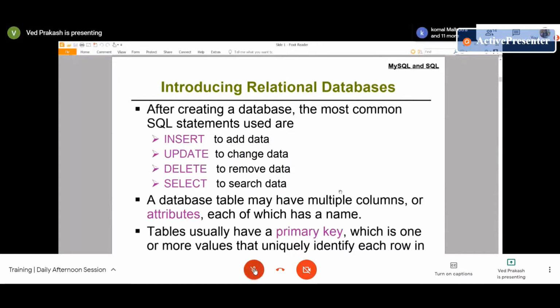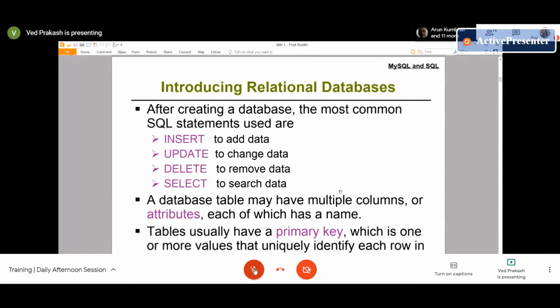Whenever we install a database, suppose it is MySQL, there is a default port, 3306. You have to mention that port whenever you connect to a server, and after that you provide a username and password.